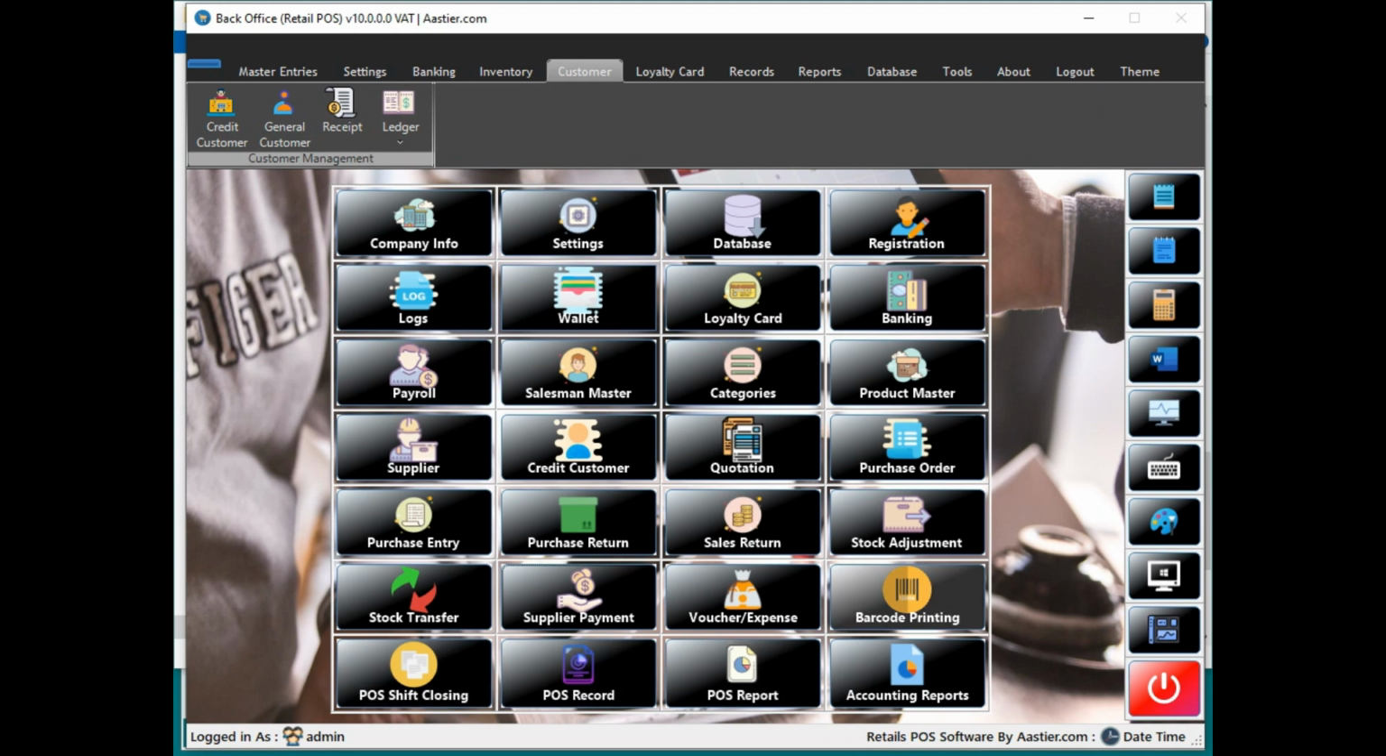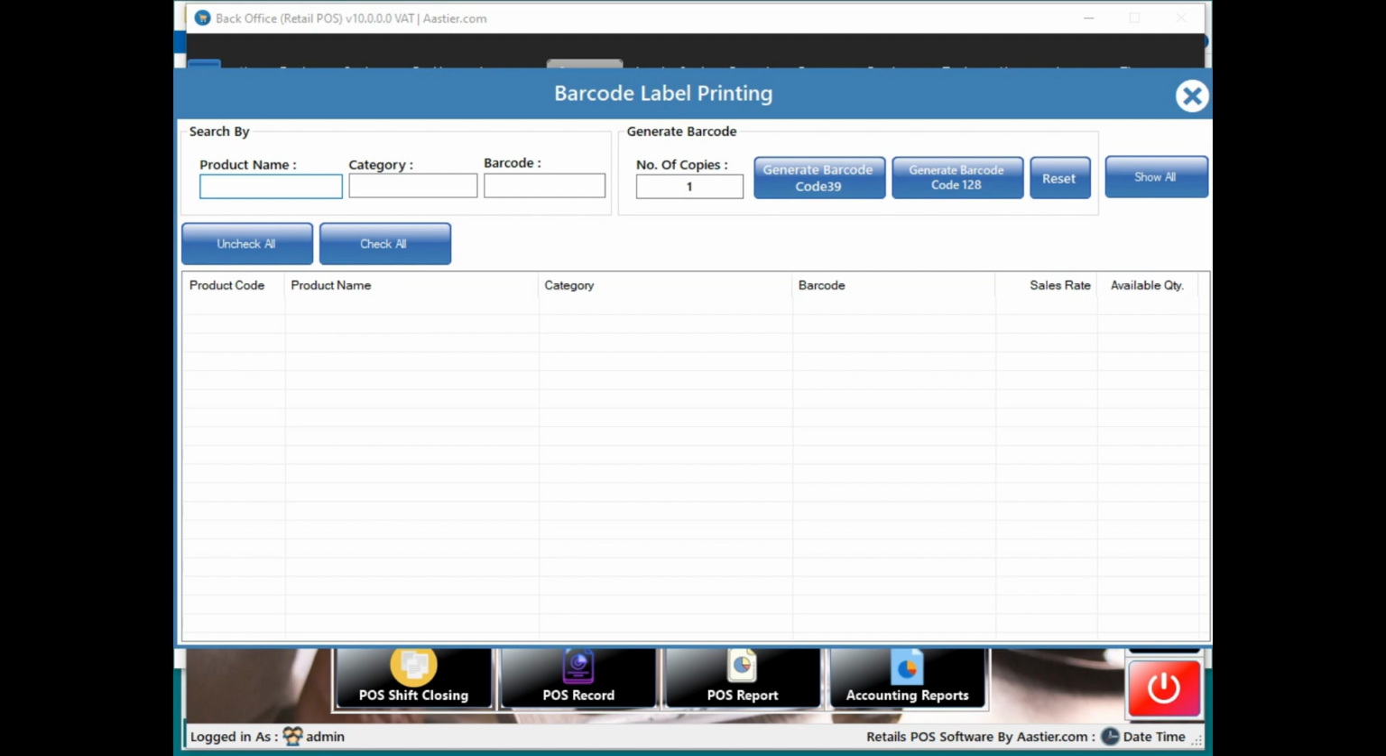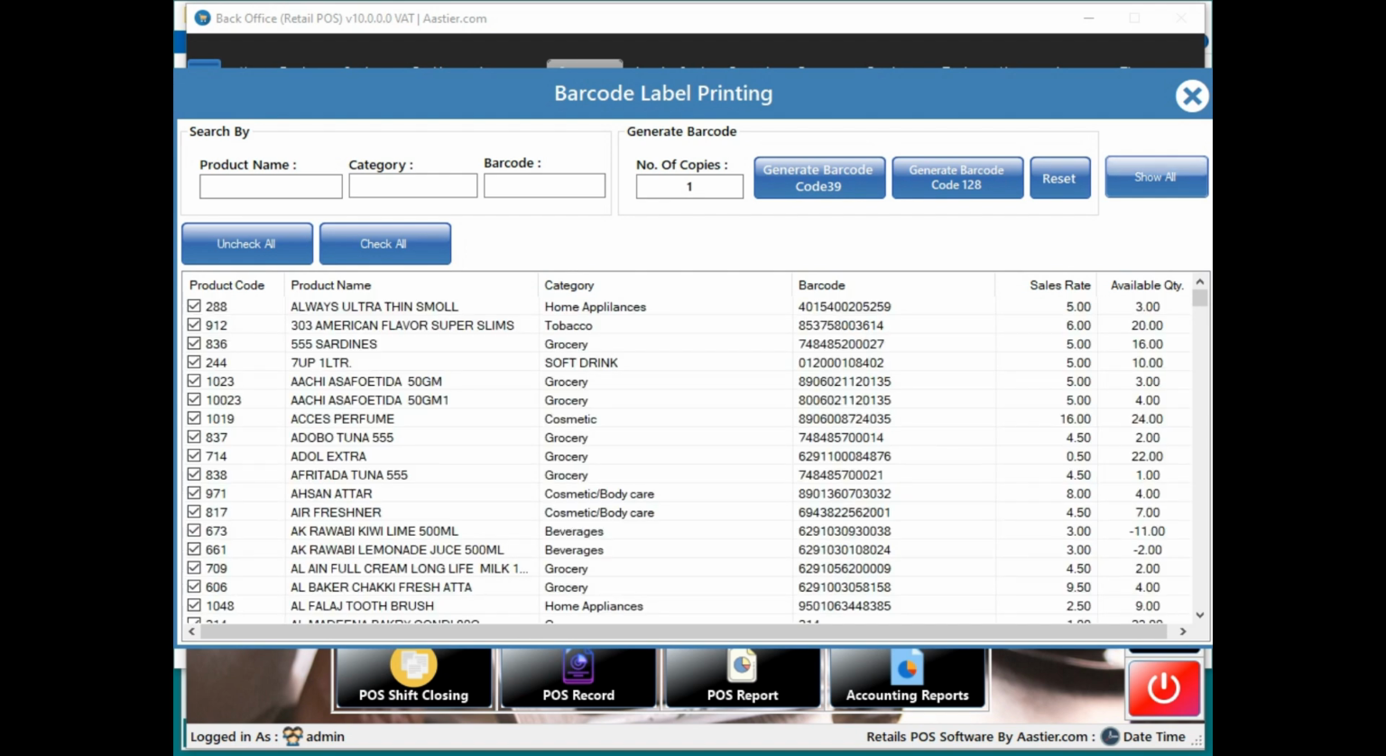This is option for creating barcode. You can just type the product name or the category name, whatever it is, or else you can just load all the items also. From here you can select the list of item which you wanted to create the barcodes and click on generate. Number of copies, how much you want, that also you can mention 6 pieces. Then you can just click on generate.